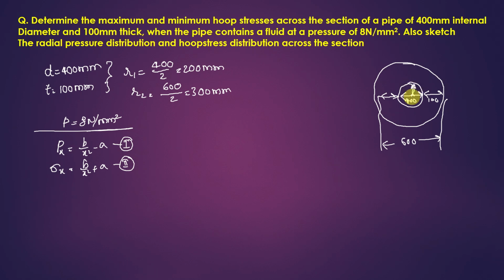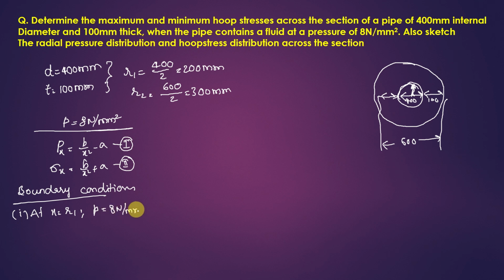Let us apply the boundary conditions. The first one is at x is equal to, at inner radius I can say, x is equal to r1. What happens to pressure? That pressure is maximum inside. That is what was given, 8 Newton per mm square. P is 8 Newton per mm square. Right? So now let us substitute these in equation Roman 1.